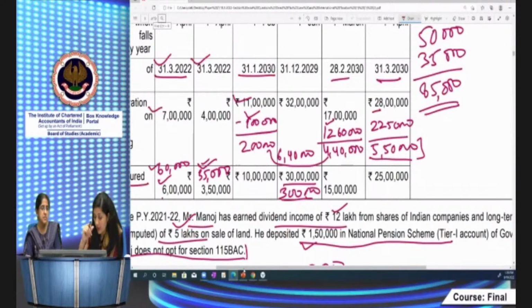अब how we have to compute the income? Income कैसे compute होगी? How much has it paid? Maturity sum कितना pay कर दिया इसने? It's paid for 7 years, right? It's paid 2,80,000.